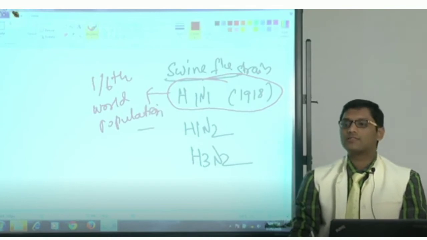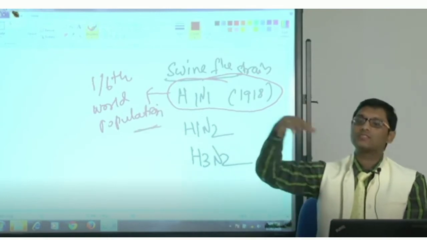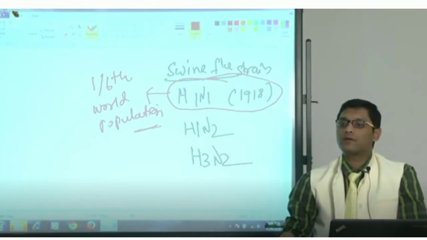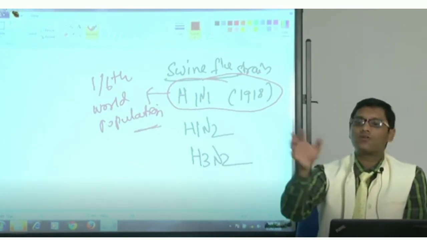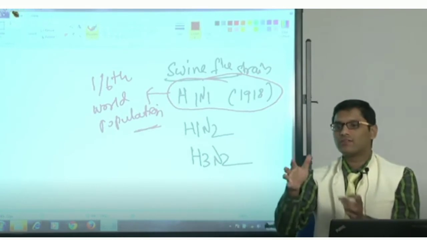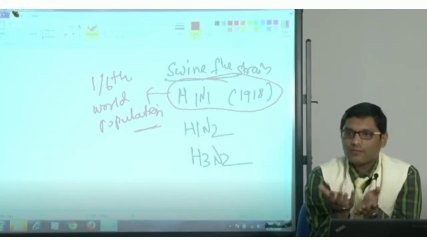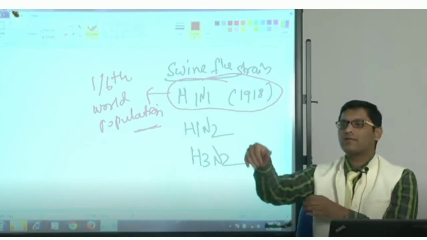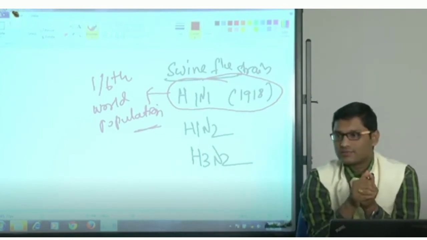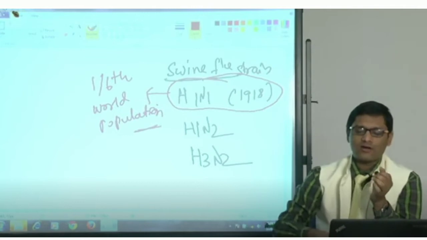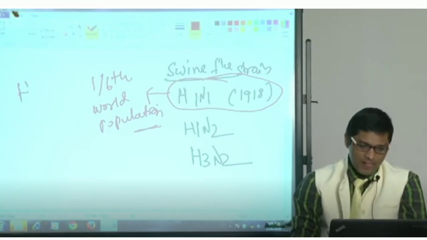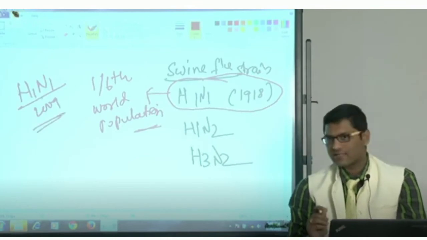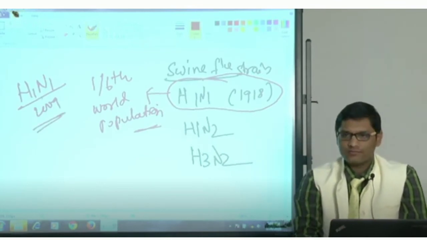The number of deaths was more than the deaths during the First World War, which was going on during 1918. In contrast, the H1N1 of current days, 2009 H1N1, is less virulent.